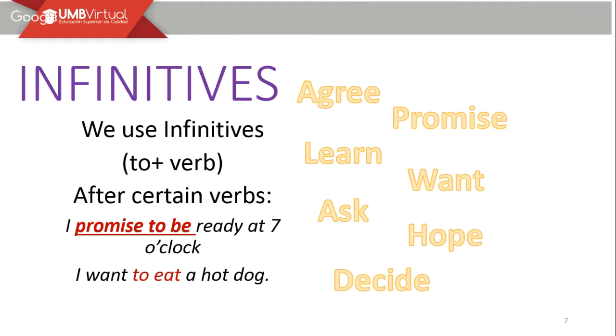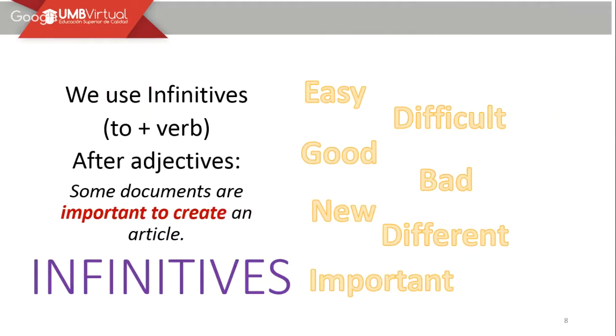The most important idea is that you can identify and recognize them when you create sentences. So I suggest you look for different information about that and start making your own examples.